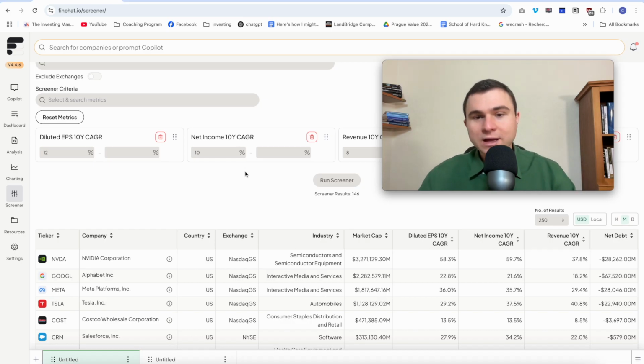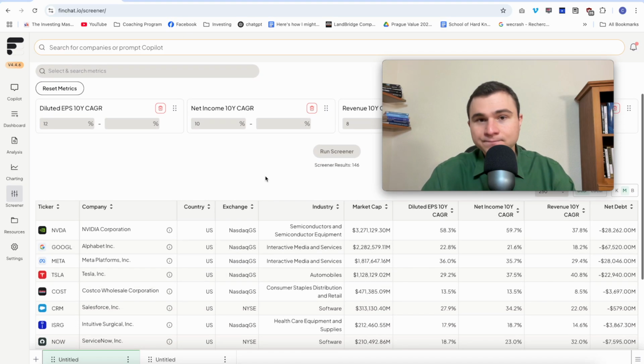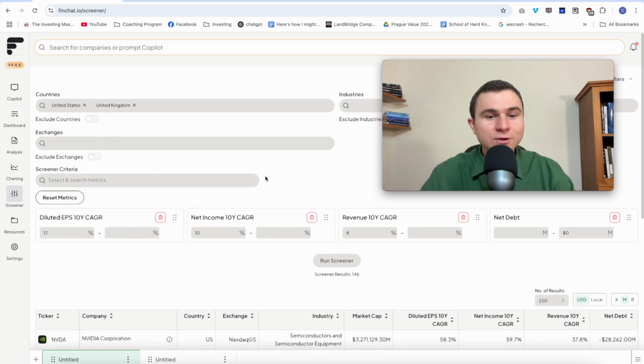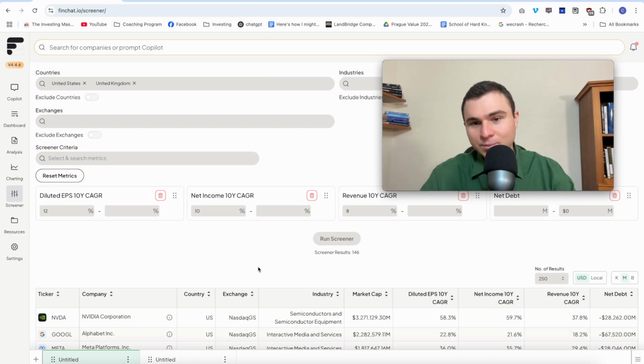You won't find this information on operational leverage on a screener. Or maybe you can, but I don't know how to do it. So if you know how to do it on the screener, please comment below. But you need deeper research. How do you know if a company has operational leverage? You understand the business model.